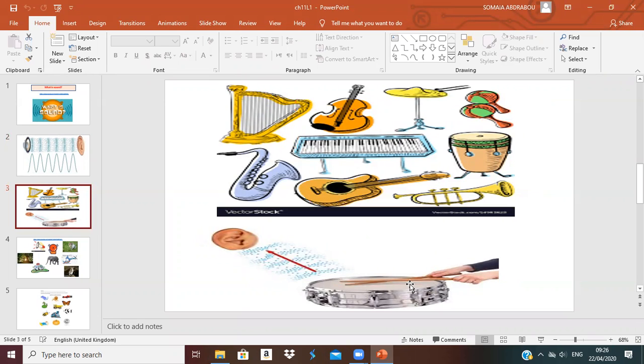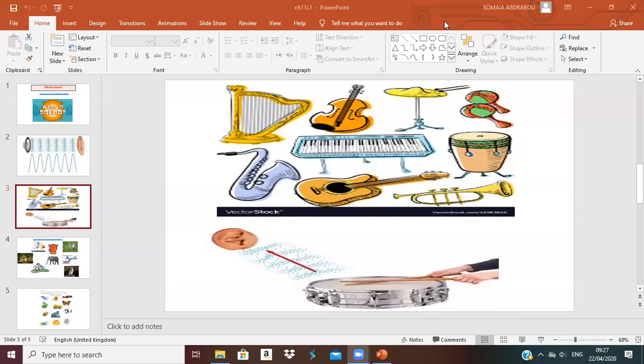When the instrument vibrates, like this drum, when you hit the drum using those tools or wood, the drum will vibrate. Then the vibration of the drum will make the particles in the air vibrate too.